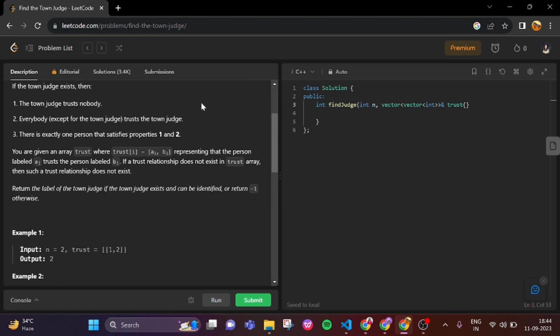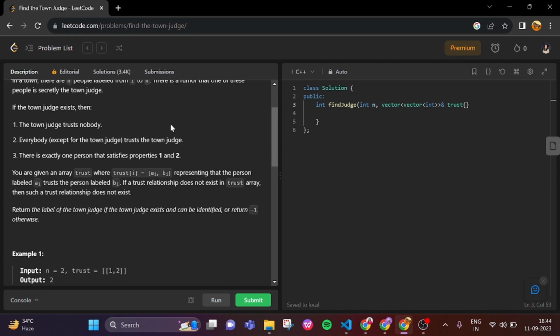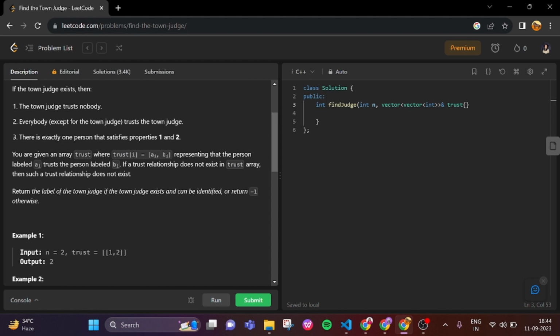Everybody trusts the town judge, but the town judge doesn't trust anybody, and there is exactly one person that satisfies properties 1 and 2.